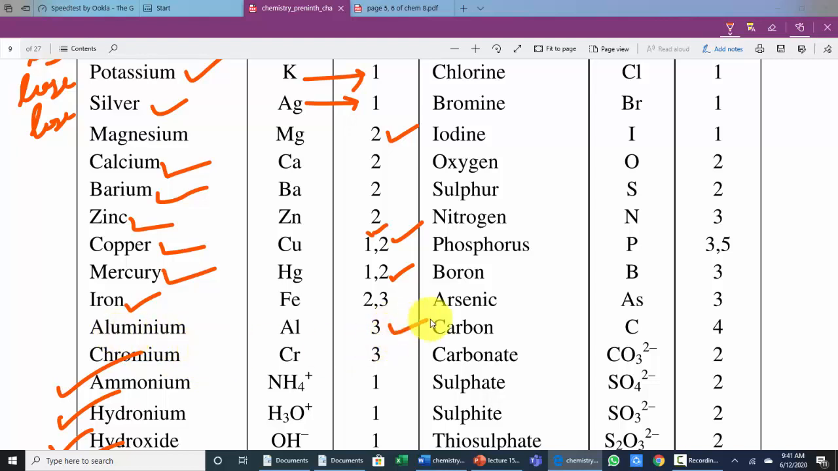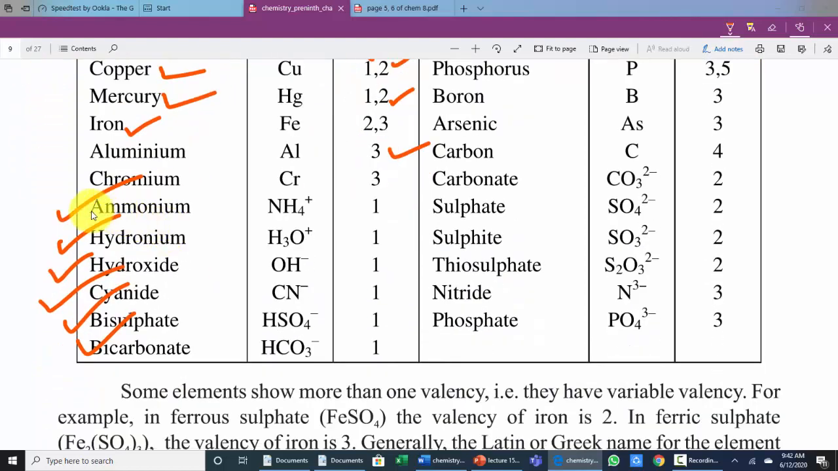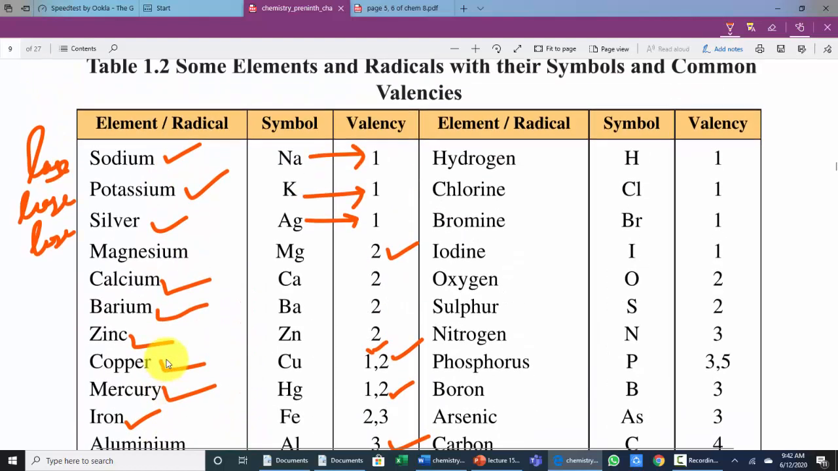Aluminium has 3 electrons to lose, so its valency is 3. Dear students, valency is just a number, so you don't write a positive or negative sign with it. In the end, some radicals: positive radicals definitely mean they lose electrons. So ammonium NH4 plus, hydronium H3O plus, hydroxide ion OH minus. This negative means it has to gain electrons. Cyanide CN minus, bisulfate HSO4 minus, bicarbonate HCO3 minus.